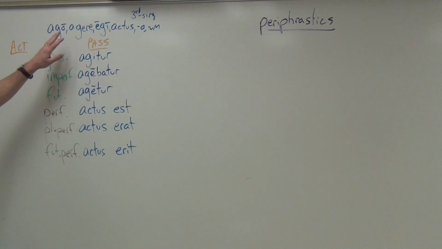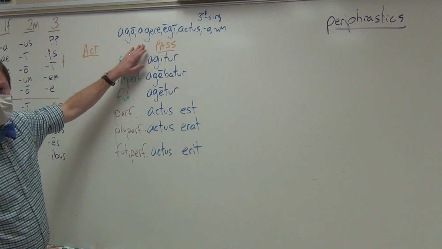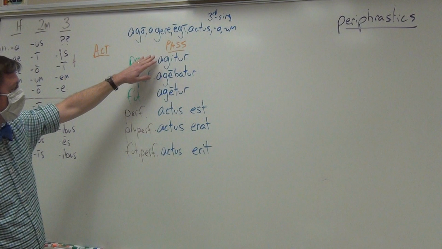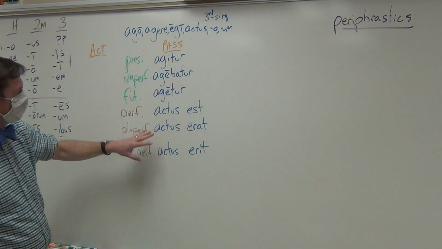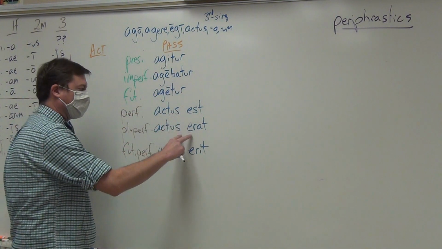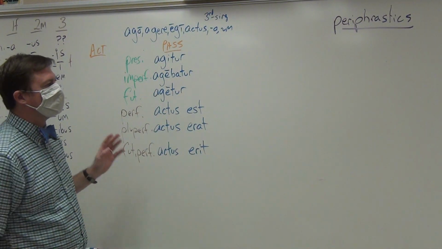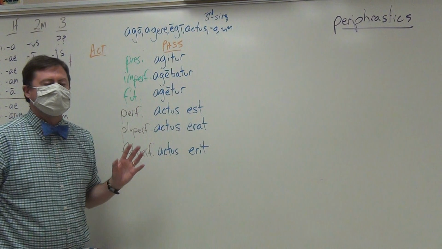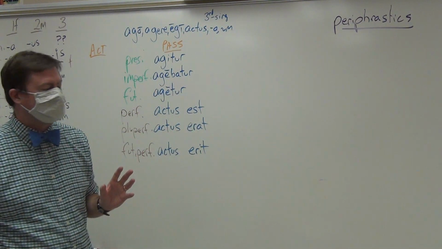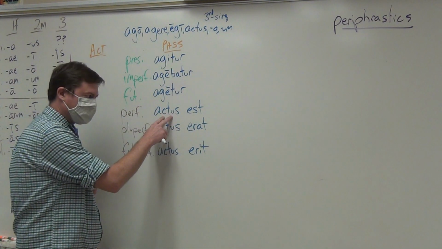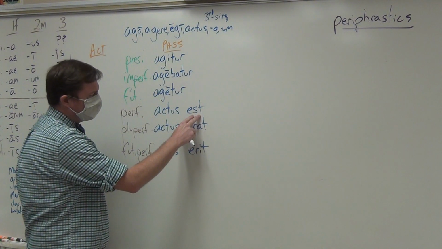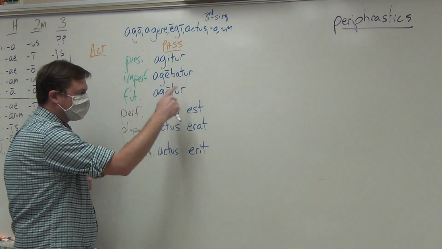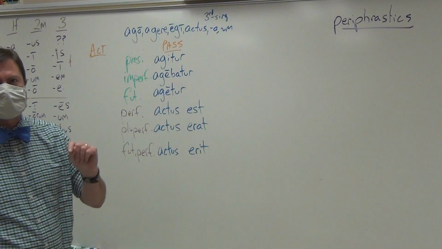Over here, as you can see, I've given the third person singular of the verb ago, agere, egi, actus. And you will note that in the passive, down here, I've called these periphrastics. The reason why is that they really are periphrastics in that they fit the technical definition of a participle of some sort added to a verb to be that combine the two of them, 2 words, 1 verbal expression.